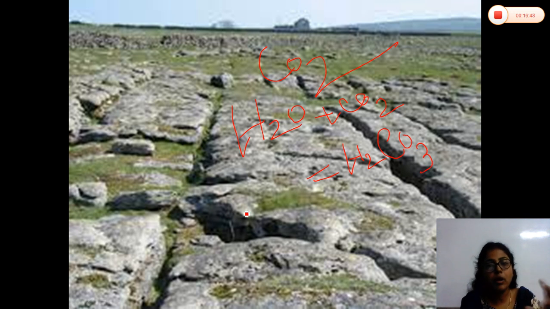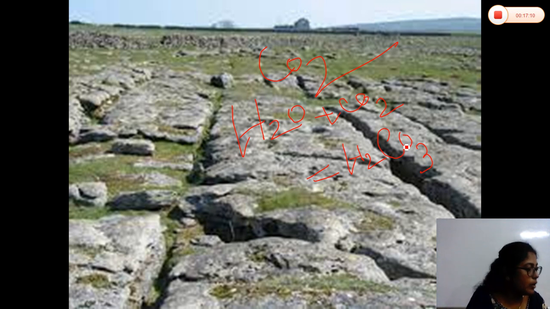Now, this carbonic acid is a very chemically active element which can react with limestone bearing rock, limestone or marble. They can react with limestone and marble. So, this type of cracks will be formed due to this reaction, due to this weathering process. So, this is called carbonation.